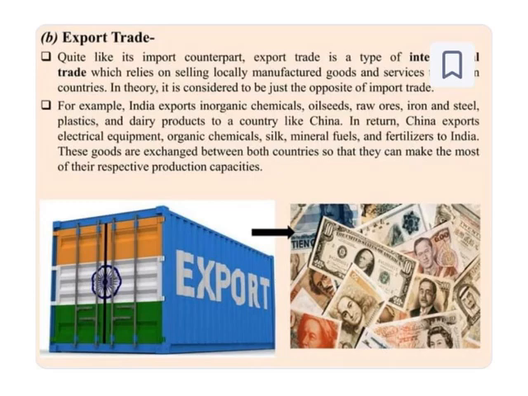So export means we are basically selling our products and services to different countries across international borders. For example, India exports inorganic chemicals, oilseeds, raw ores, iron and steel, plastic, and dairy products to countries like China. In return, China exports electrical equipment, organic chemicals, silk, mineral fuels, and fertilizers to India. These goods are exchanged between both countries so they can make the most of their respective production capacities, right?